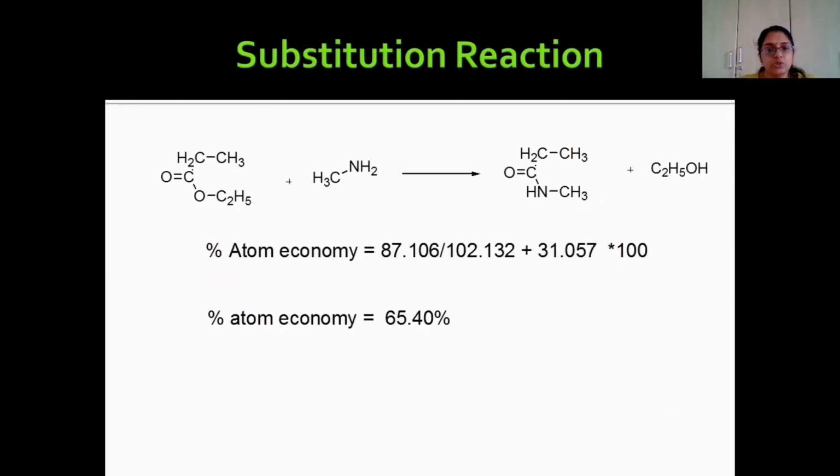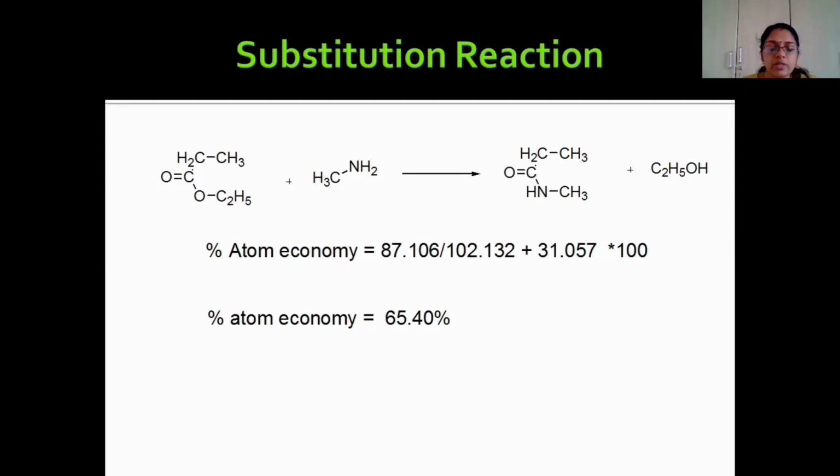The third reaction is substitution. By the name itself, we can understand that one group of atoms is replaced by another group, or one atom is replaced by another. So obviously there will be some byproduct in these reactions. Consider this reaction: an ester reacts with methylamine and we get an amide, with liberation of ethyl alcohol.